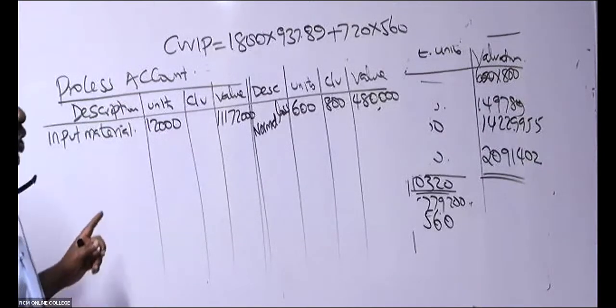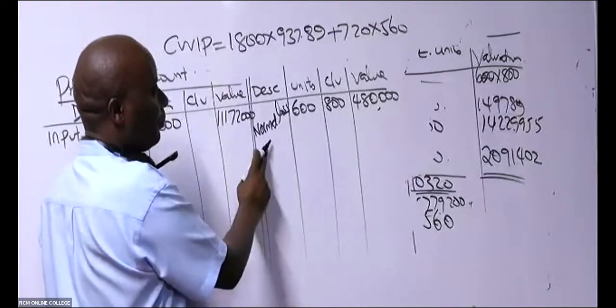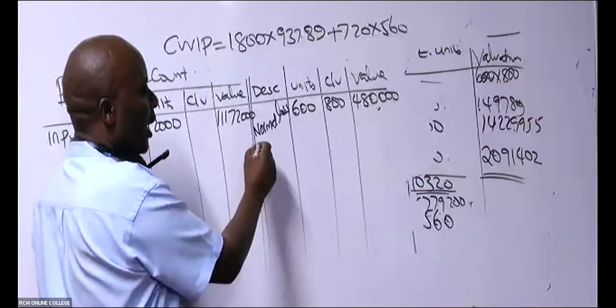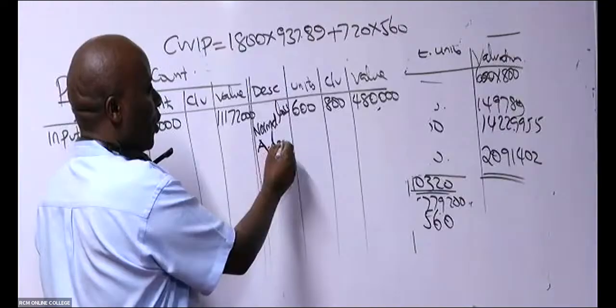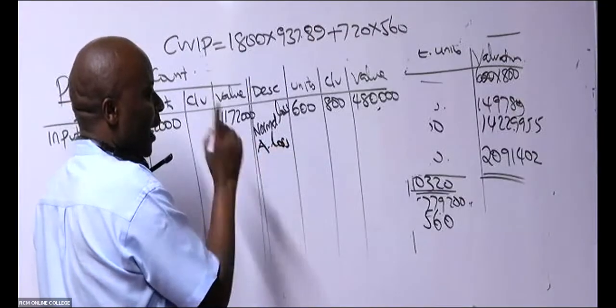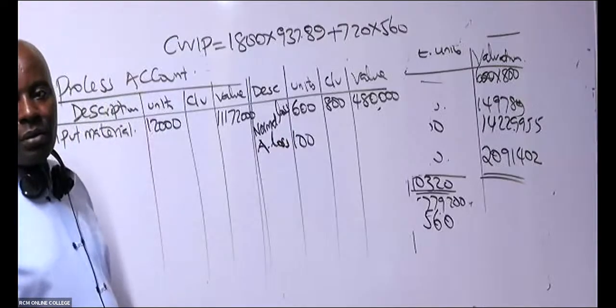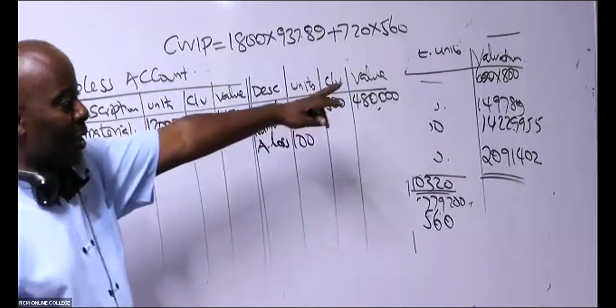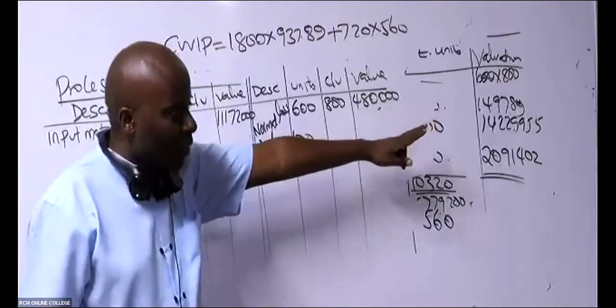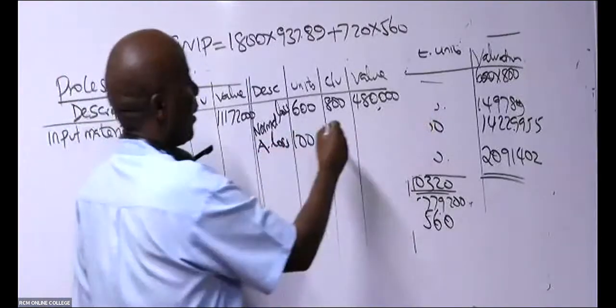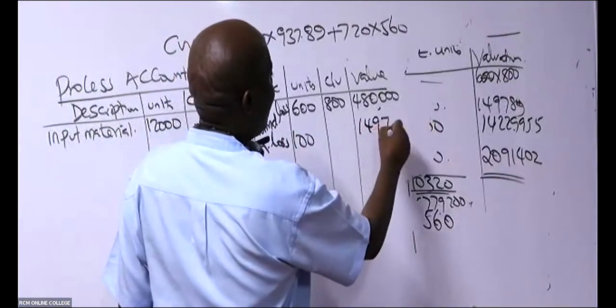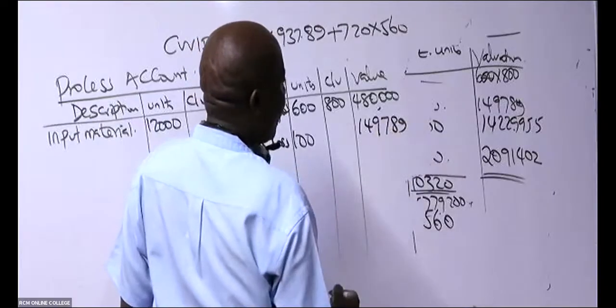After normal loss, what do we have next? Abnormal loss, isn't it? So abnormal loss, how many units were they? 100. And what was the total value? We have it here in the valuation. 79.